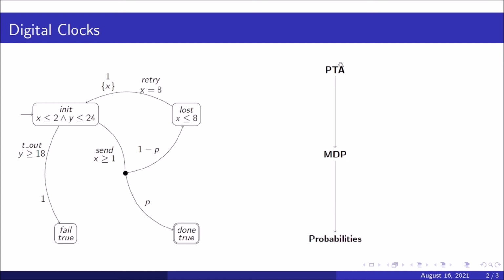So the regular approach for PTAs without parameters is to convert them to MDPs to be able to solve them for the probabilities. However, if we have a parameter like we do have, for example, in this PTA, then we have a PPTA. And what we want to find out is whether we can still do this conversion from PPTA to PMDP, so that we then can obtain a parameter space partitioning from this PMDP. We also want to find out whether this entire approach is feasible.